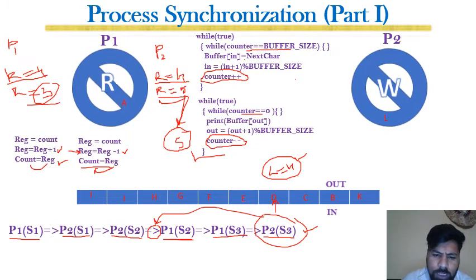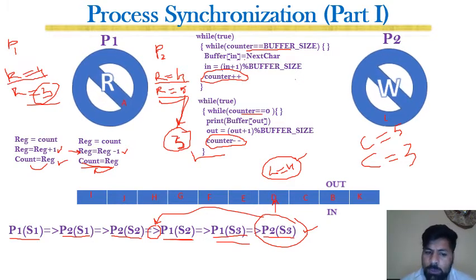Then P1 executes S3, that is, register is assigned to count, so 3 is assigned to count, and the final value is 3. Previously the final value was 5, and now the value is 3. Both of them are wrong. What we actually needed was 4, but both of them are wrong.